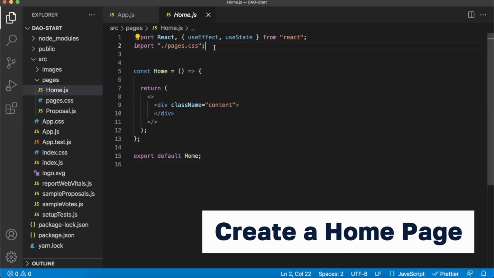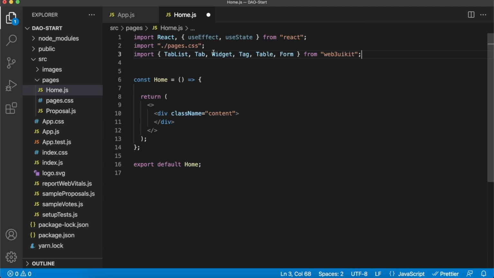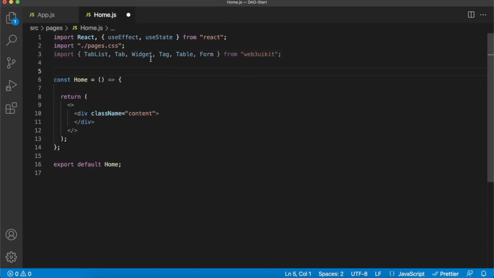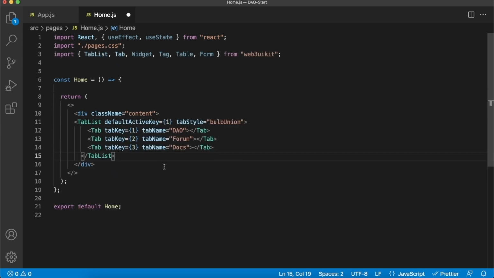And start by importing all the components we'll need from Web3 UI Kit, and it's quite a few in this project. So take a look at that and make sure you import all of these. And then now inside our content div over here, we can create our tab list, which has all the individual tabs within it. And that is done like so.